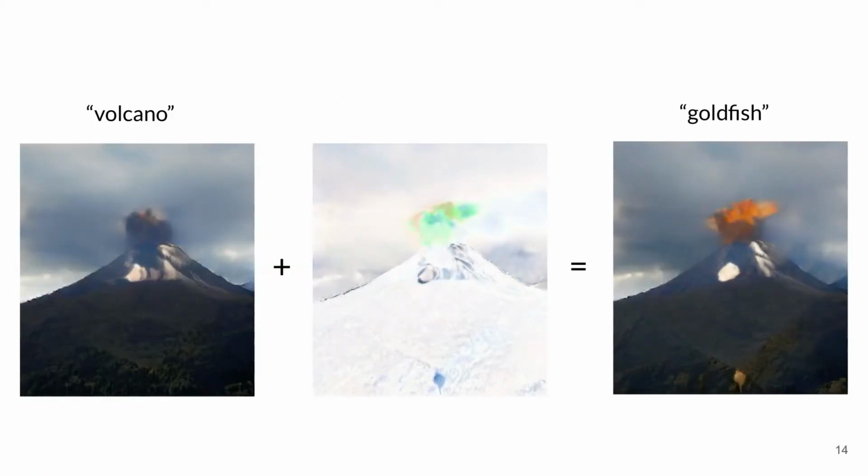In this example, the generator at first outputs the volcano image on the left, which is correctly classified. But we can find small perturbations to the generator's activations that gradually change the volcano until the classifier labels it as our target class of goldfish. The middle image shows the difference made by the perturbations. In this case, there are high-level changes such as the volcano erupting more explosively and the addition of a rocky outcrop in the foreground, and there are low-level changes to the textures of the forest and clouds.